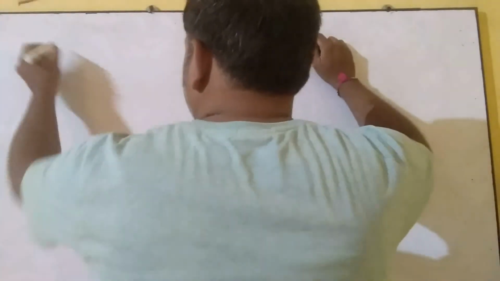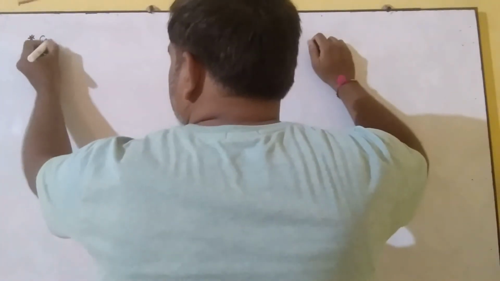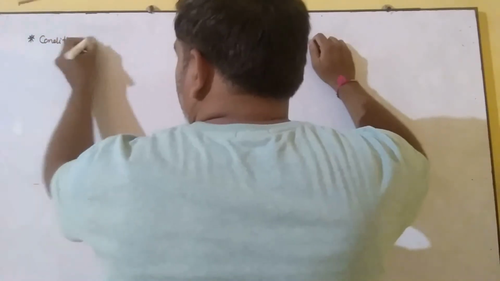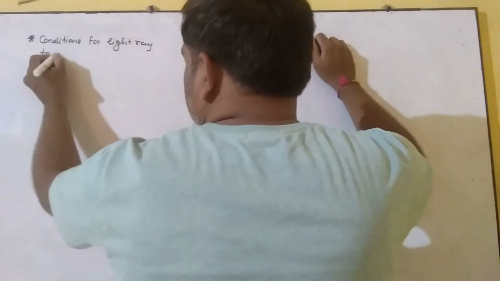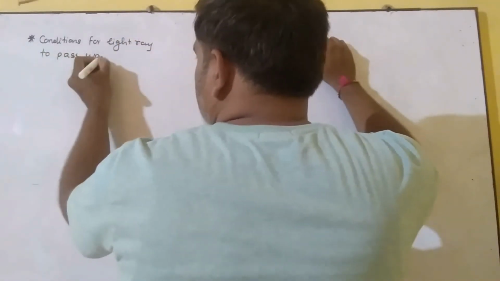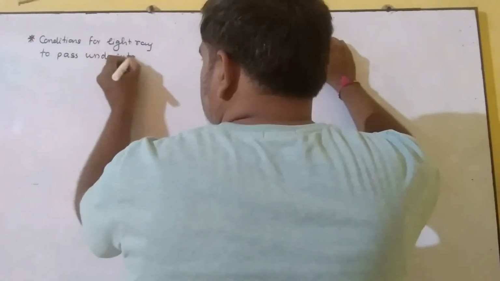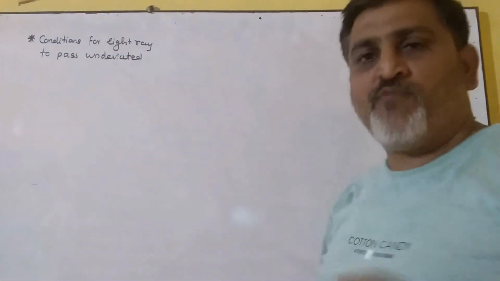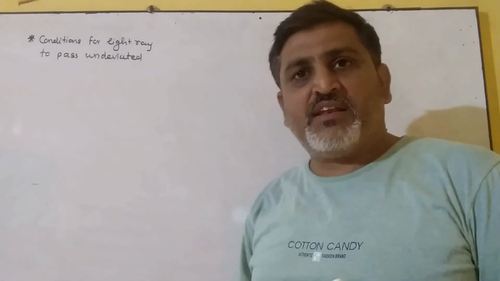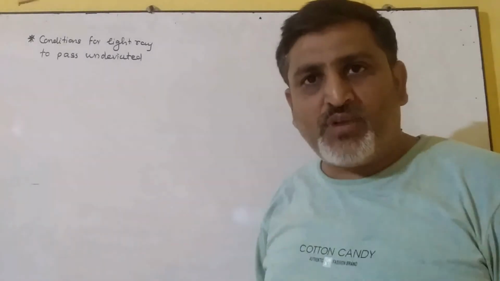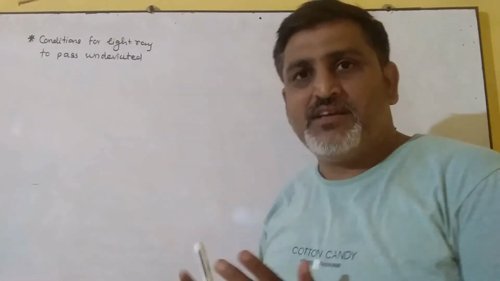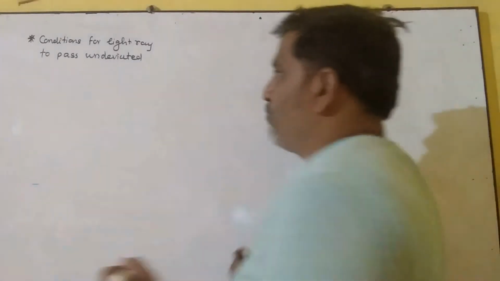Good morning, students. Today we are going to see a new topic of our exercise, that is conditions for a light ray to pass undeviated. It means that when the light ray passes from one medium to another medium, it will not get deviated from its path, meaning there is no deviation. For this, what are the conditions that we are going to discuss?